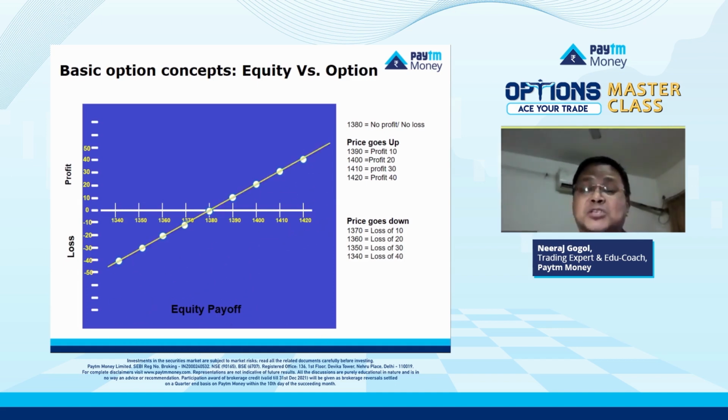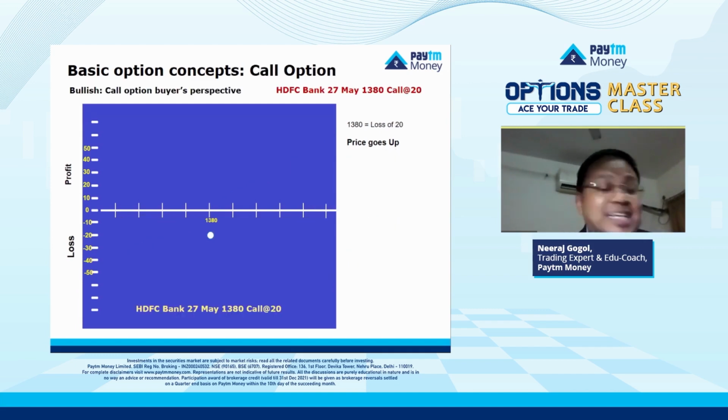So this is what is called linear payoff. When you buy a stock, your payoff, the profit and loss, is absolutely linear. The price goes up, you make profit, and price goes down, you lose. Now, when it comes to options, it is not linear. Okay, that is the interesting part. That makes the whole option thing completely different and interesting.